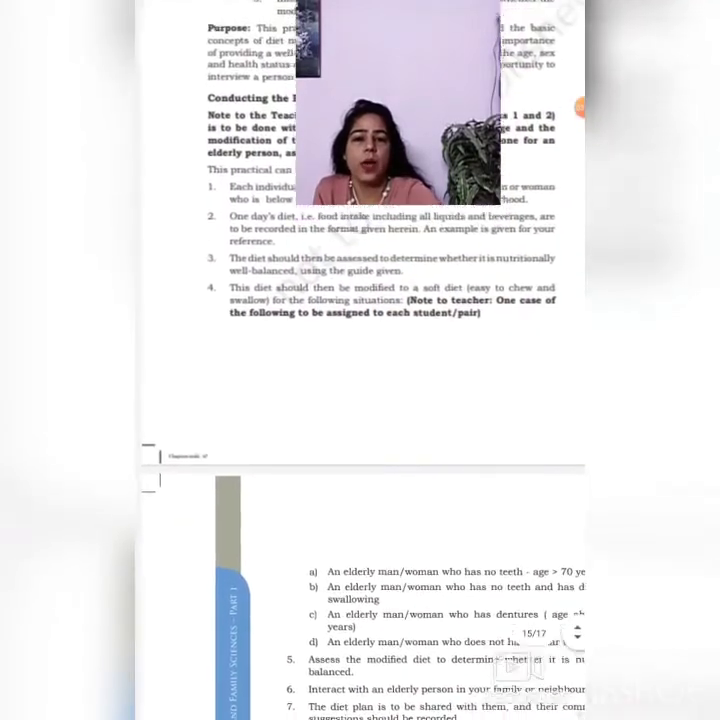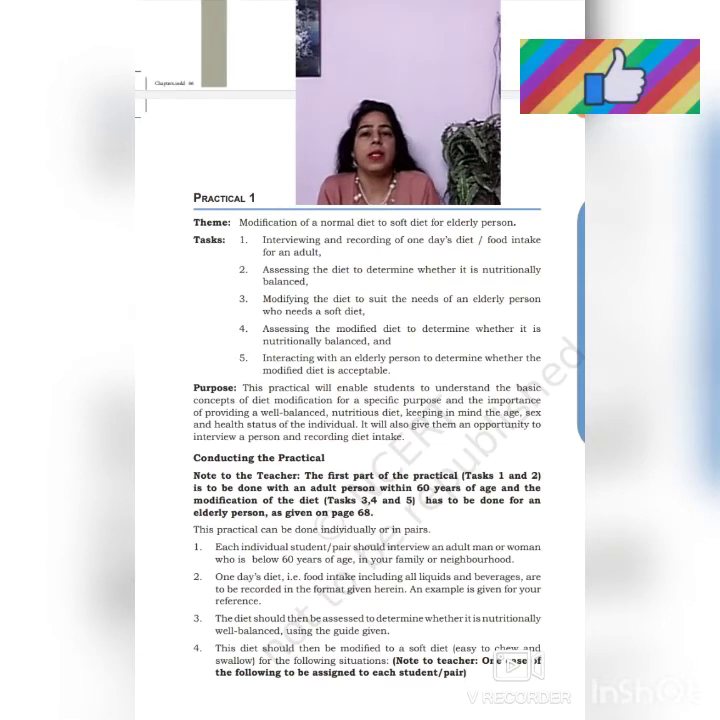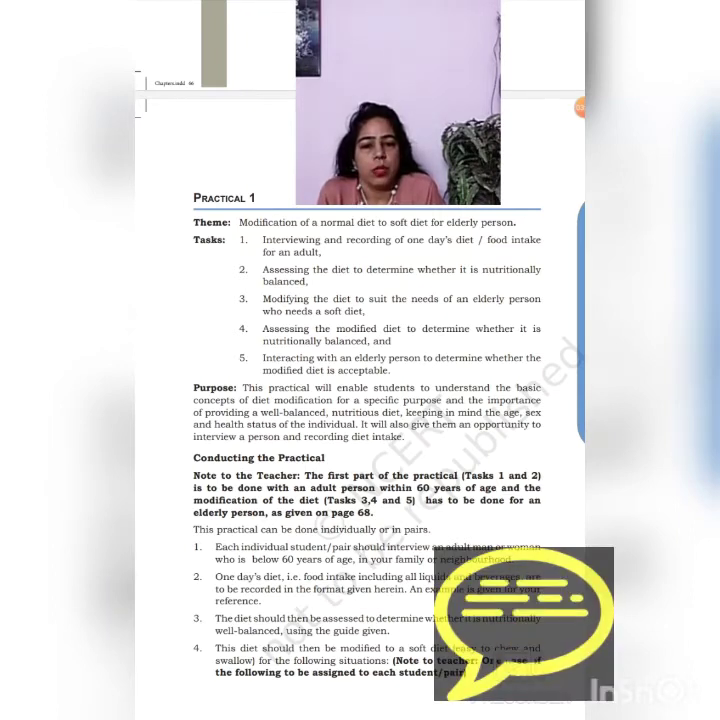And now what you have to do, as I have already told you, task number 1 is interviewing an adult and recording their 1 day's diet, and then you have to assess whether it is nutritionally balanced or not as per the given recommended consumption. Then you have to modify the given diet to a soft diet for an elderly person. You have to do it on your own without asking anybody. You have to suit it to the needs of an elderly person who needs a soft diet.